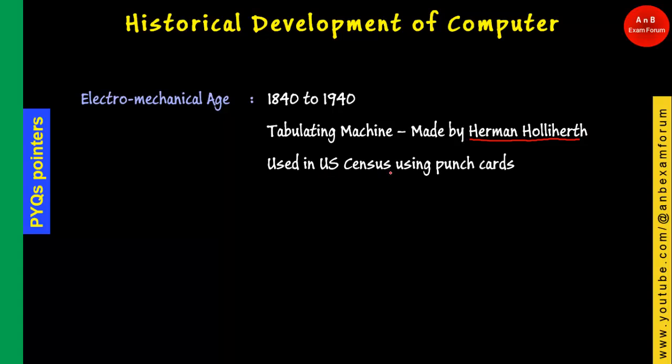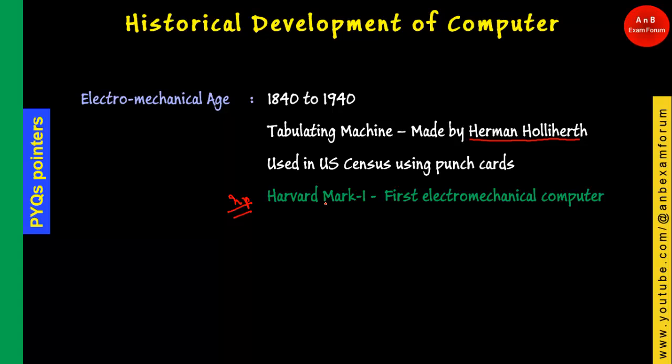The very important mark for your upcoming exam is the first electromechanical computer. The first electromechanical computer is Harvard Mark 1. You will find the names of some of the computers, but you need to differentiate them. I will tell you whenever it is required.